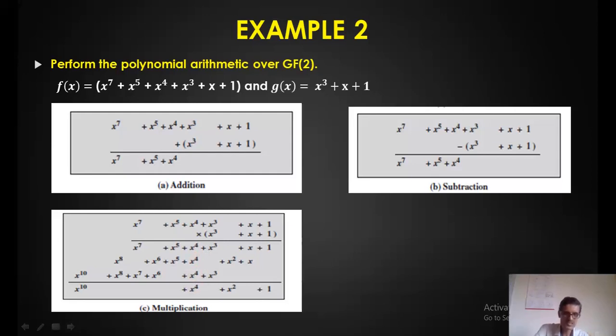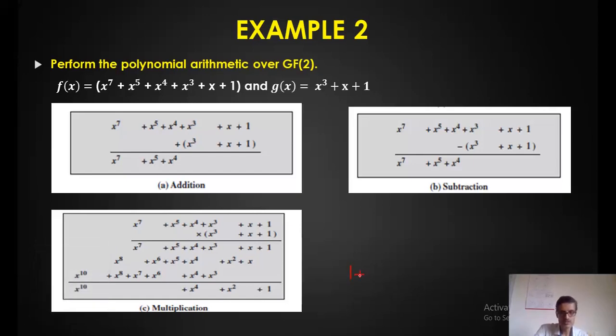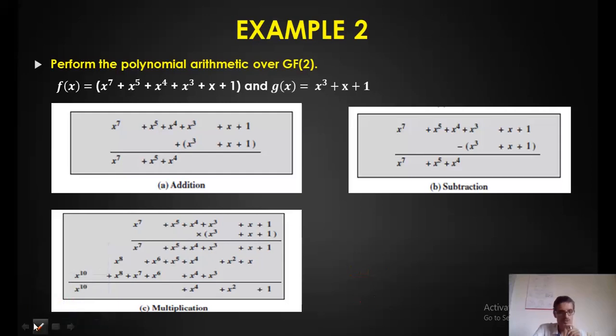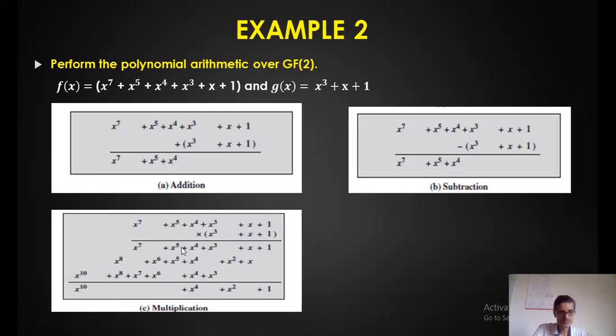It is similar to saying an XOR function of 1 plus 1 plus 1. Modulo 2 addition of 1 plus 1 plus 1 is 1. With an odd number of ones, the XOR gate will produce 1. That's what we are applying over there. Now, the next one: x5 and x5, 0; x6, 0; x2, 0; and x10 as it is.